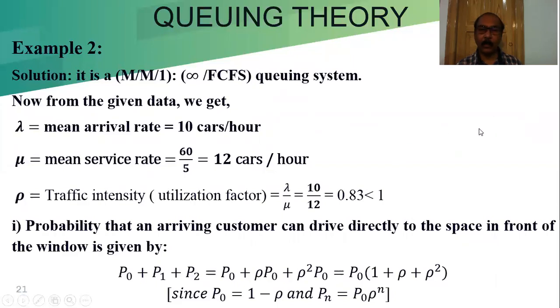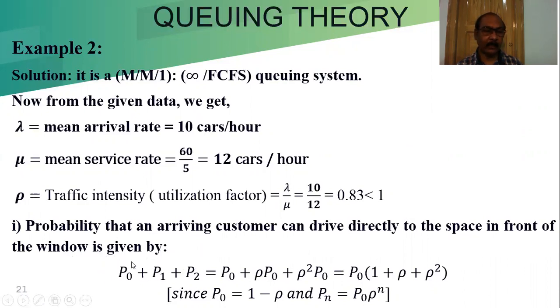So it is a combination of 3 independent events. The probability that an arriving customer can drive directly to the space in front of the window is given by the sum of these 3 independent events: no customer, one customer, and two customers. So we have to find the sum P0 plus P1 plus P2.